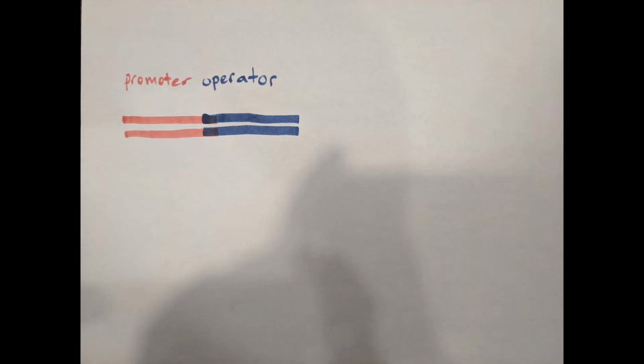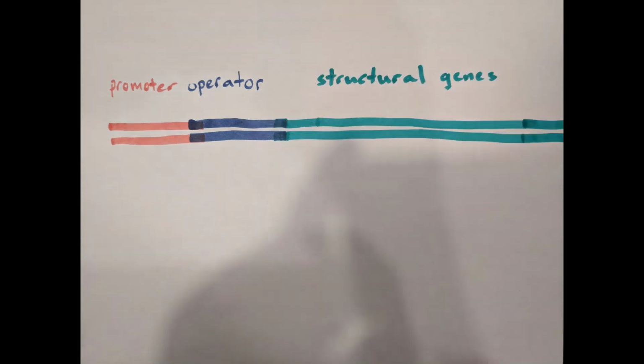RNA polymerase begins transcription when the activator binds an operator region, which is sandwiched between the promoter region, where RNA polymerase binds, and the structural genes, which produce the RNA product.